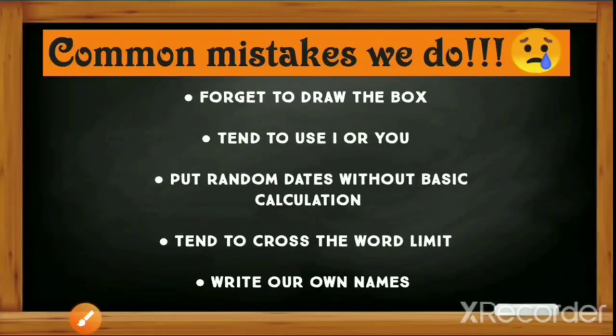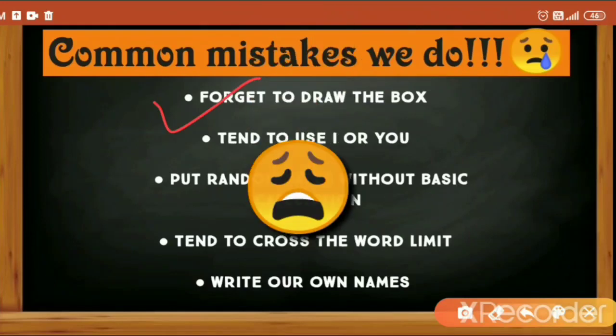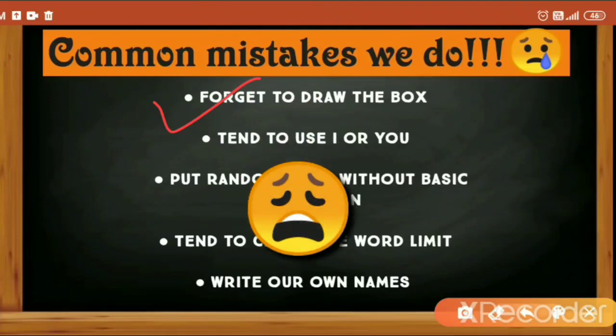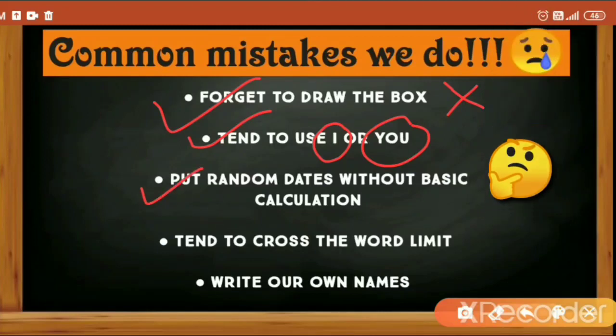Let's see quickly what are the common mistakes which we often repeat in exams. Number one, we often forget to draw the box, because in a hurry we forget that the box is also part of the format, which is very important. Secondly, we tend to use the words I and you, but we shouldn't use first person or second person in a notice. Thirdly, we put random dates without basic calculation.